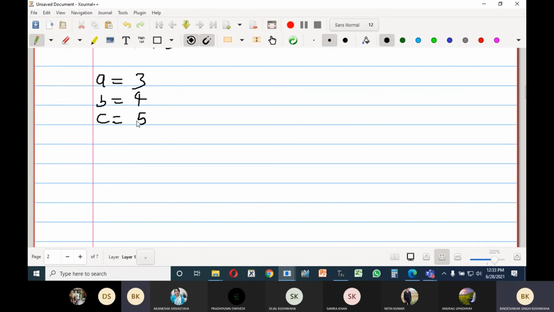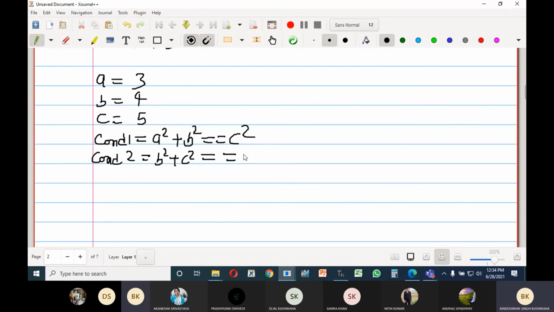Okay. So see that if I write that condition, actually this is storing a condition. Condition 1, a square plus b square is equal to c square. We can write this one. Condition 2, b square plus c square is equal to a square.